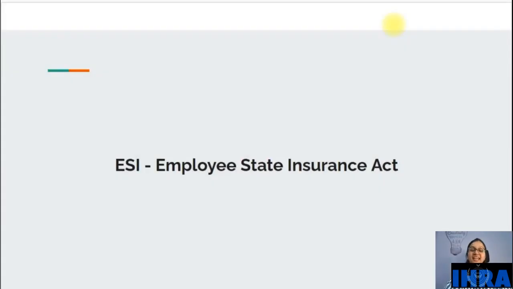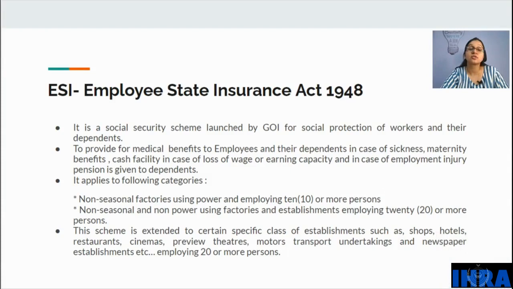Hi all. Here we'll talk about another very important statutory reduction, that is ESI, the Employees State Insurance Act. It is also a social security scheme which was launched by the Government of India for social protection of workers and their dependents. As we all know, the Government of India always launches various schemes which are very good, for the protection of the workers, and there are many schemes which are beneficial for all the employees, like all the salaried persons.